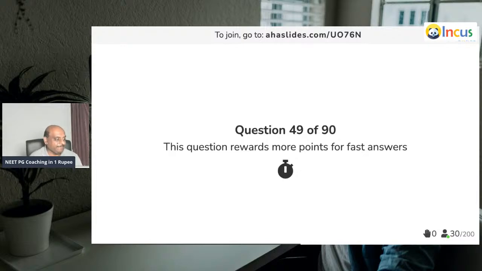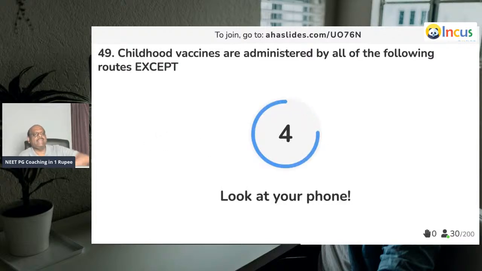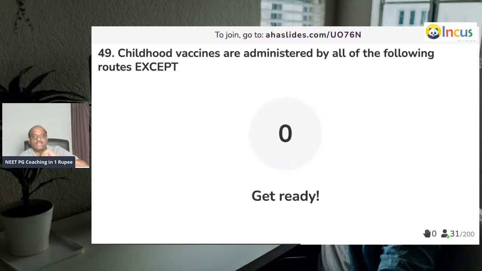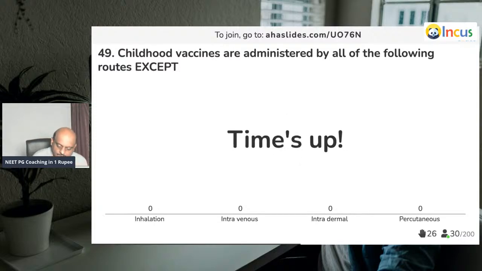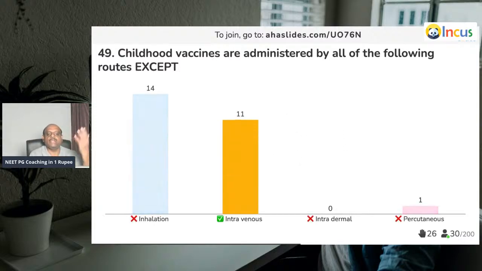Question number 49. What are the various routes by which childhood vaccines are administered? Easy question. Shortly, for COVID also, they are going to have children receive the vaccination. Good. Great, doctor.